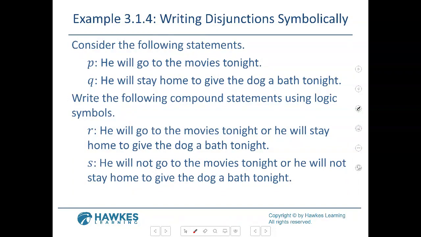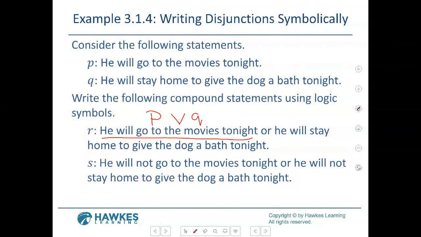R: He will go to the movies tonight, or he will stay home to give the dog a bath. He will go to the movies tonight, that is P, right? And then or we have the little V, and then he will stay home to give the dog a bath tonight. They didn't change anything, did they? So that would be P or Q.